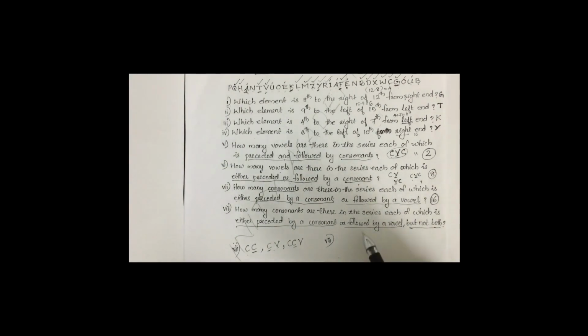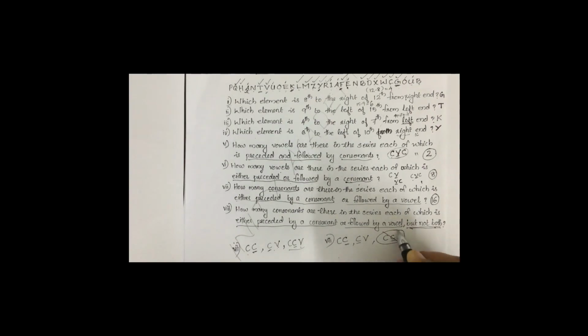What is the difference between these two? In this 7th question, either preceded by consonant or followed by vowel or both, we can select. But with the wording 'but not both', we cannot count this third category. That is, we can count only a consonant either preceded by consonant, or a consonant followed by vowel. We cannot count consonant, vowel. This third category we cannot count. If an element satisfies this condition, we cannot count that type of consonant.